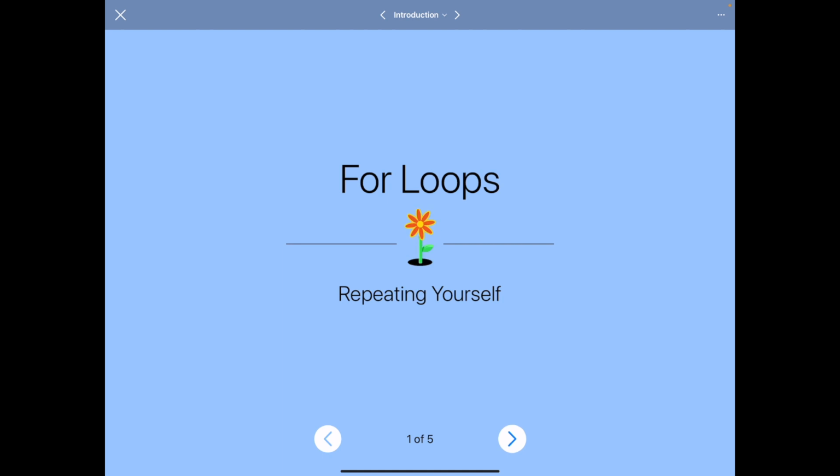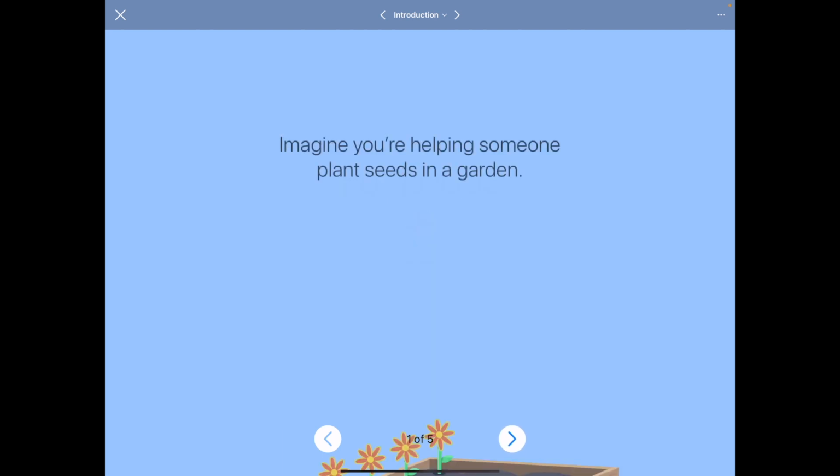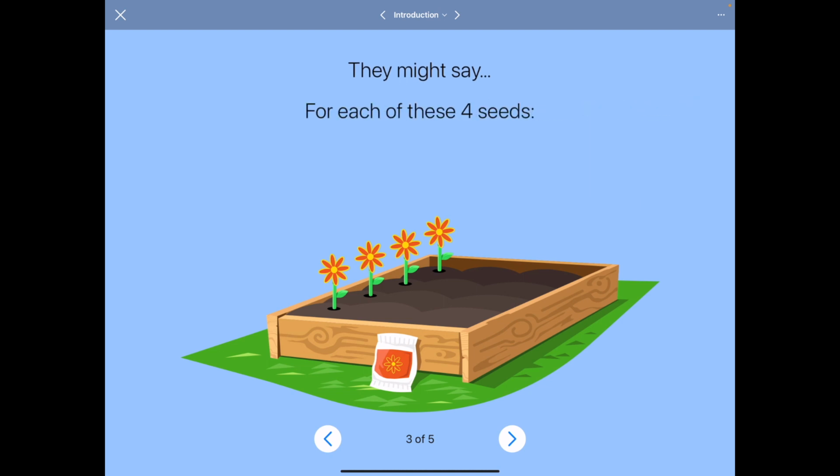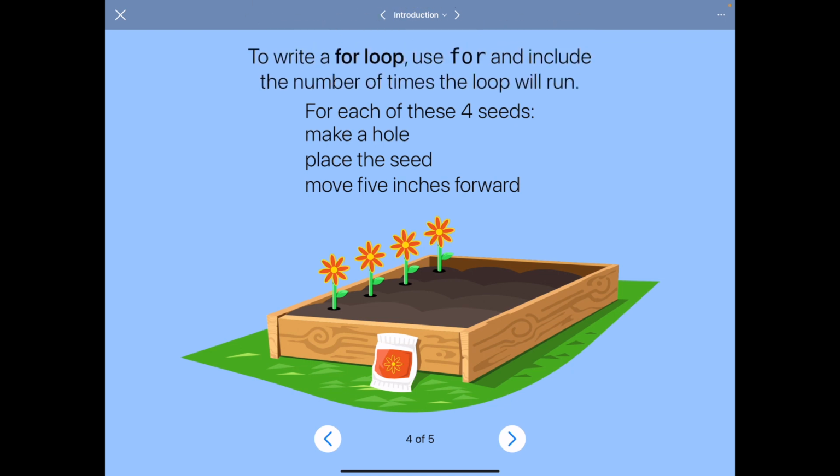A for loop allows you to repeat commands. So imagine you're helping someone plant seeds in a garden. They might ask you to, for each of these 4 seeds, make a hole, place the seed, move 5 inches forward. And to write a loop for that, you would use the word for, and you would include the number of times the loop will run, and it would look something like what you see on the screen.